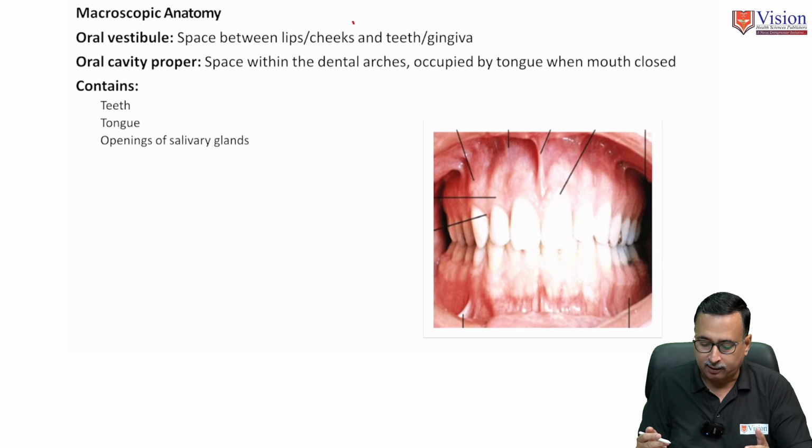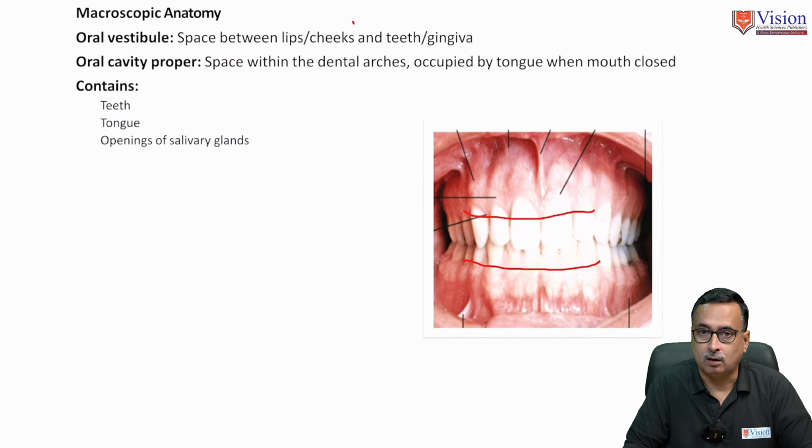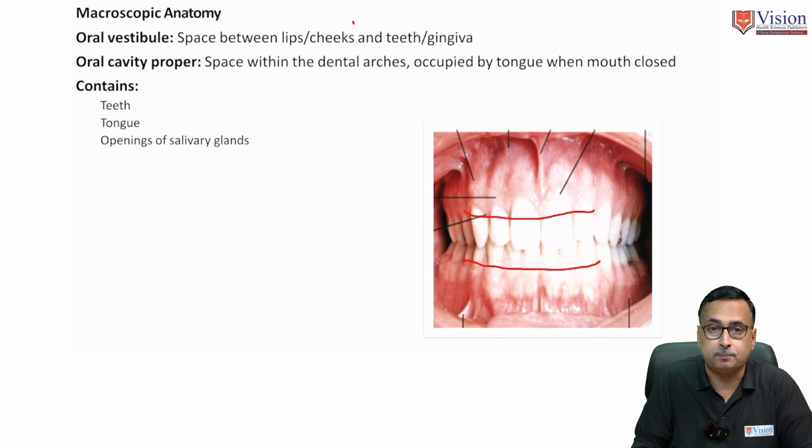This diagram clearly depicts what the vestibule is. Here you can see the upper and lower dental arches, and the mouth is closed. The occlusal surfaces of the upper and lower arches are in contact. The space left behind after the teeth are in contact is called the vestibule.